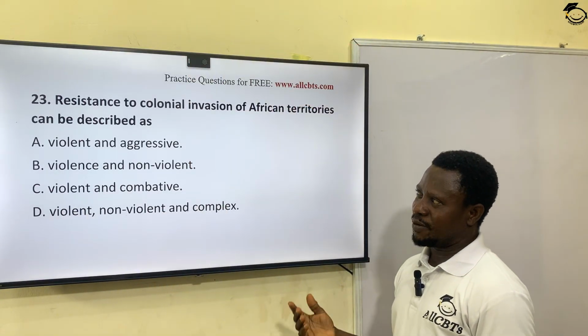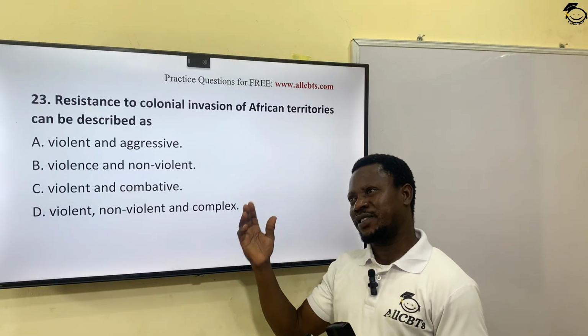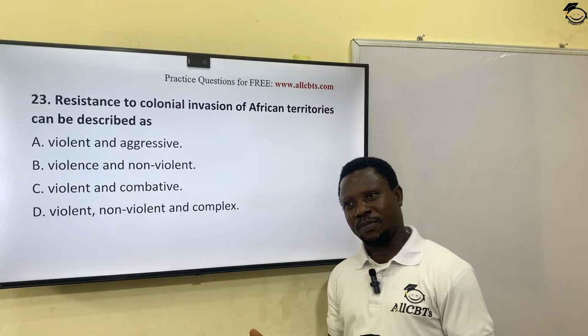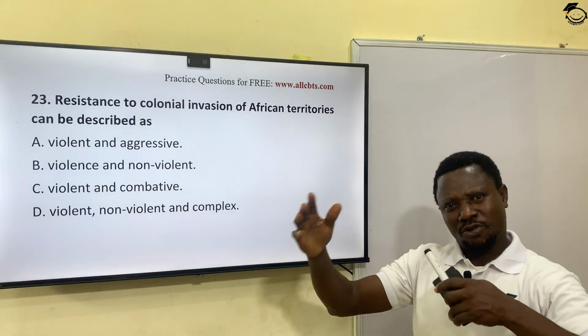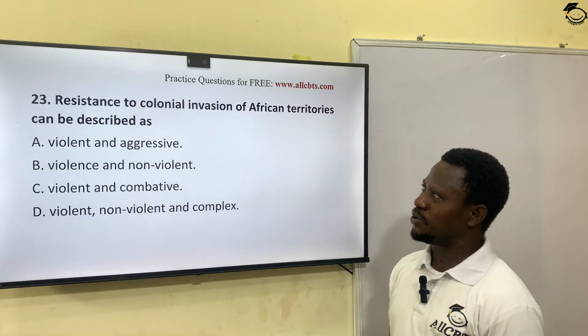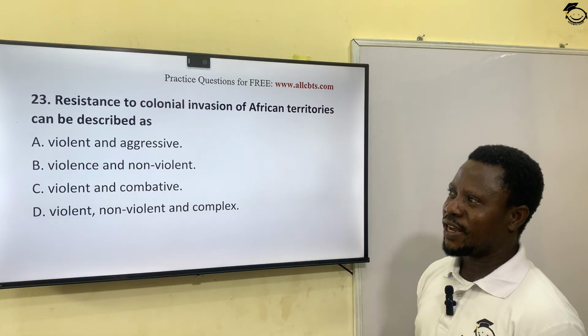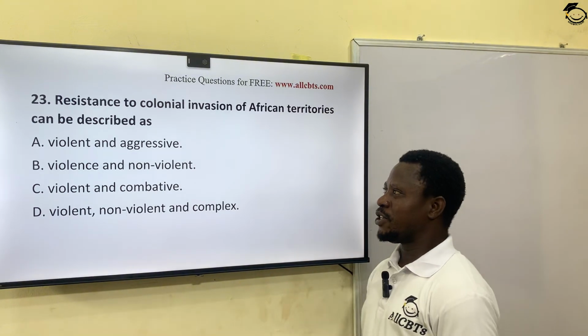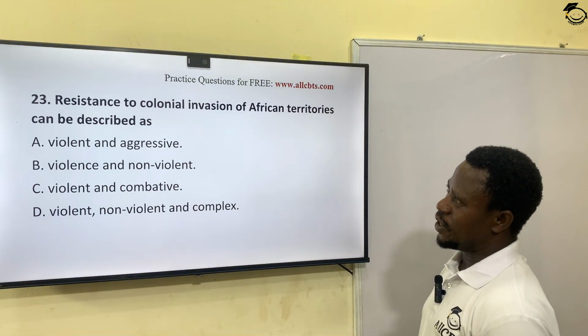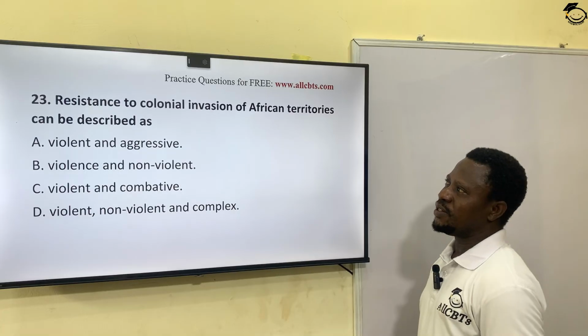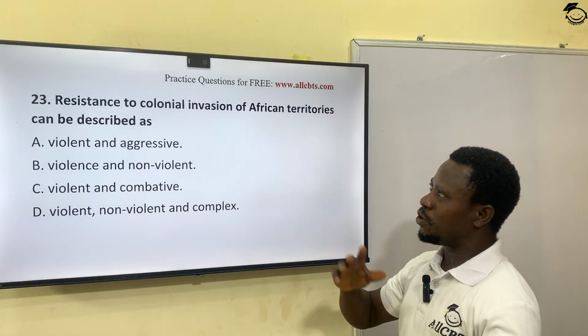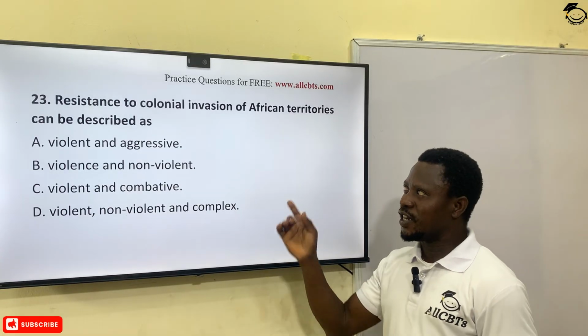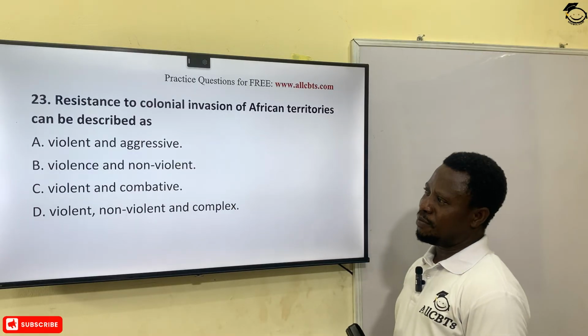So how can you describe this resistance? There are other places like Ethiopia that resisted the colonial masters that came. Other communities and settlements also resisted them. Some went back, some overpowered the locals. Okay, but how can we describe these different forms of resistance against the invasion of colonial masters?